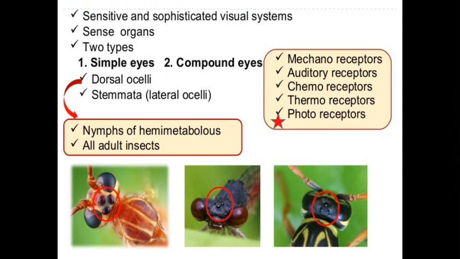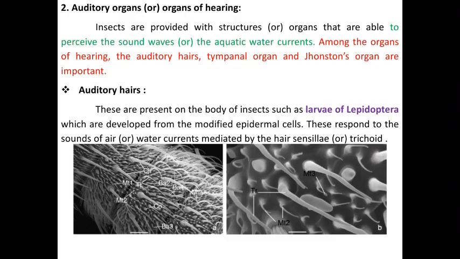It means that in insects there are 5 eyes: first, 2 compound eyes and 3 dorsal ocelli. Next are the auditory organs, or organs of hearing. This is the second most important sensory and sound producing organ present in insects. Insects are provided with structures or organs that are able to perceive sounds or aquatic water currents.